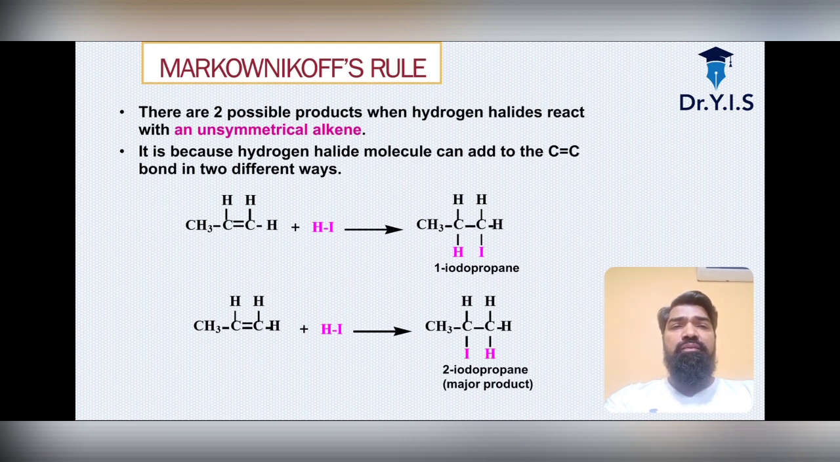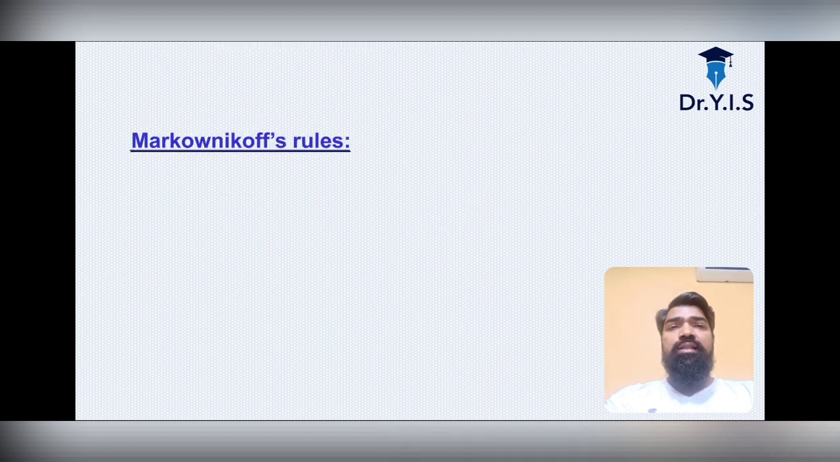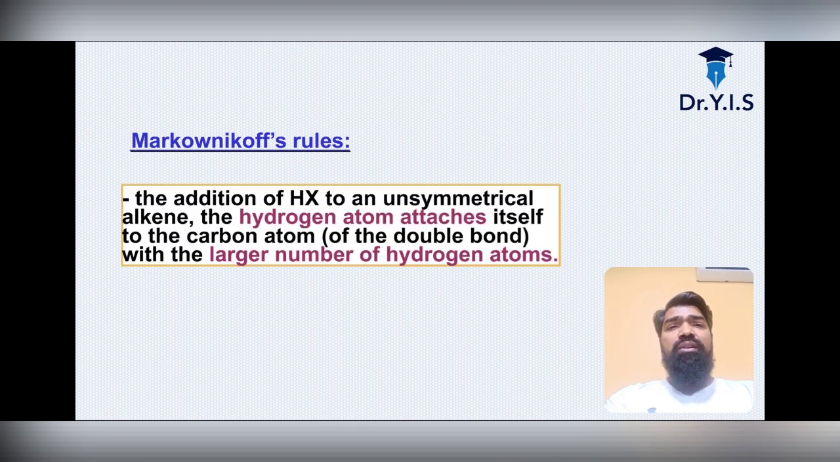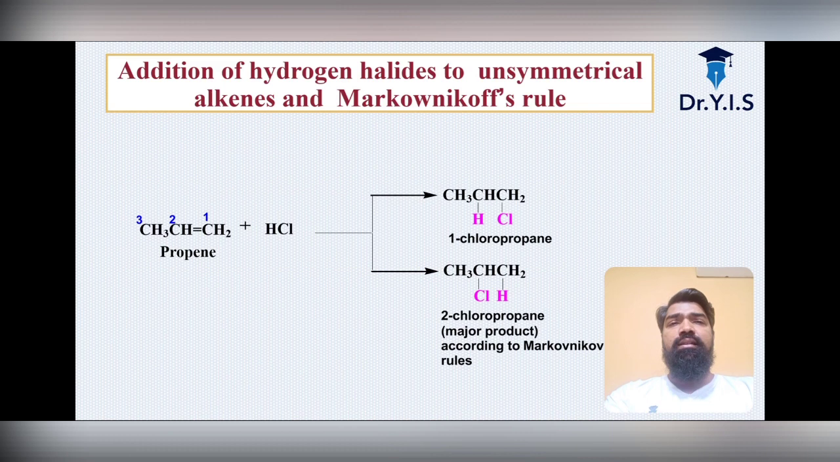Okay, so very first is what? We'll get the product 1-iodopropane, and second will be the 2-iodopropane. That will be the major product. Okay, so this is the Markovnikov rule. Markovnikov rule is what? In the addition of HX to an unsymmetrical alkene, the hydrogen atom attaches itself to the carbon atom of the double bond with the larger number of hydrogen atoms. These are some examples: addition of hydrogen halides to unsymmetrical alkenes and the Markovnikov rule.